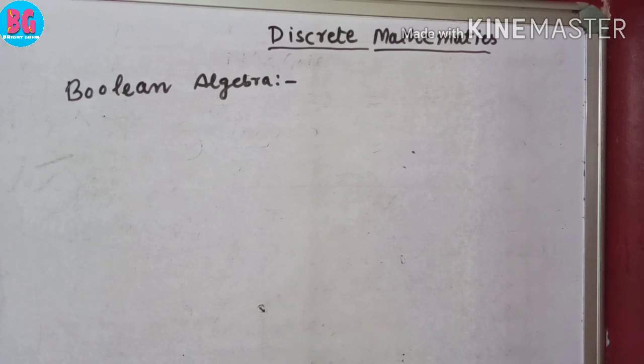Just try to understand. The algebra developed for logical statements is known as Boolean algebra, and logical statements are known as Boolean variables. A Boolean variable can have either a true value or a false value. The true value is represented by 1 and the false value by 0.